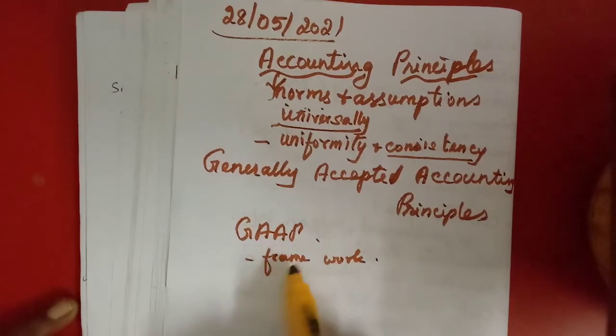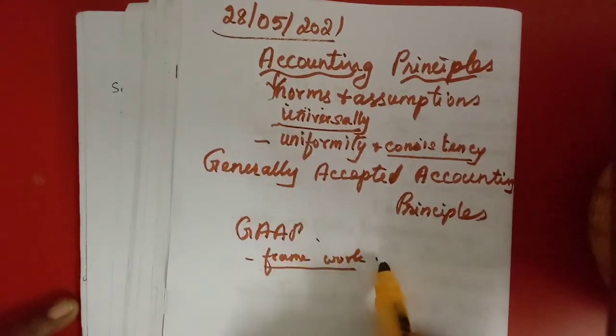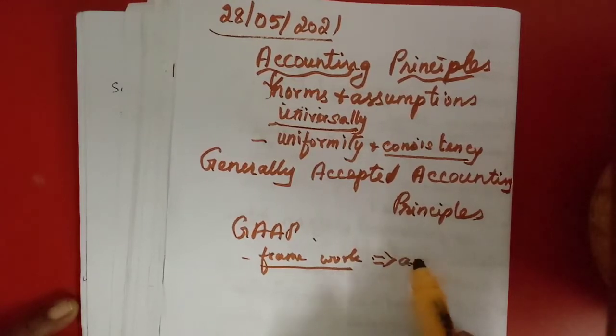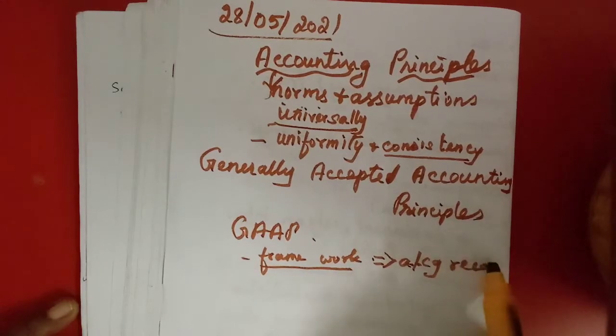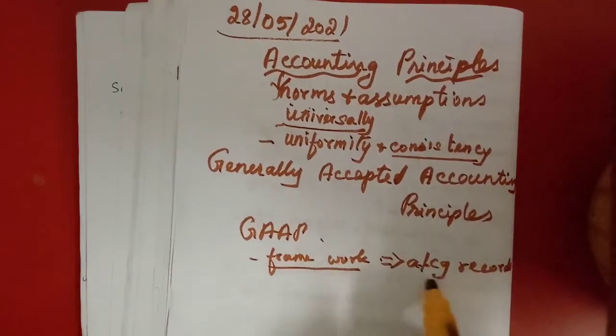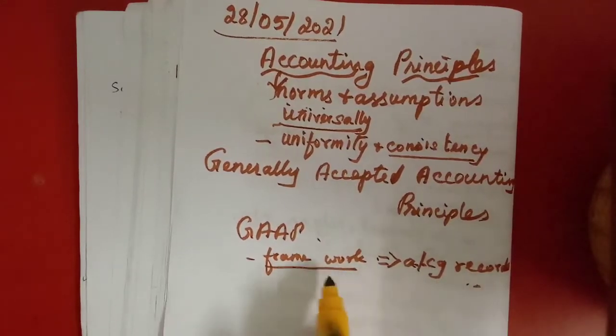This accounting principles is the framework upon which the accounting records are prepared. So it should be within that framework. The framework will be outside, and the accounting records and reports will be within that framework.